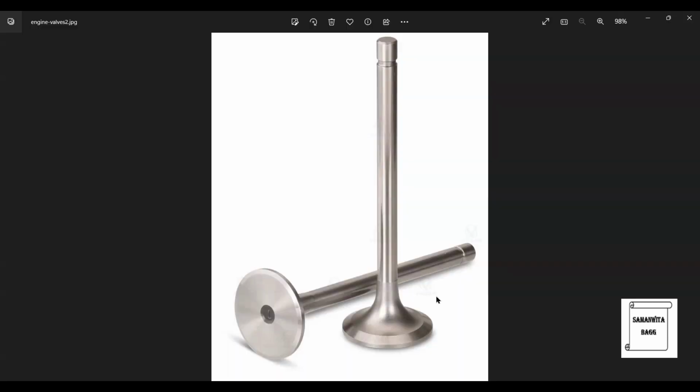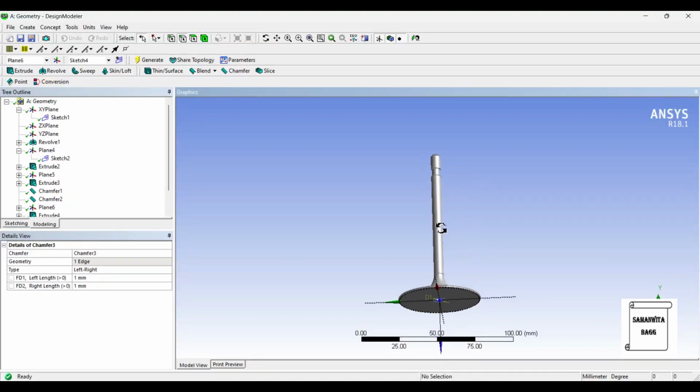So that's the exhaust valve of the IC engine, and this is how you can sketch it using the design modeler of ANSYS Workbench. I hope you have understood the procedure.